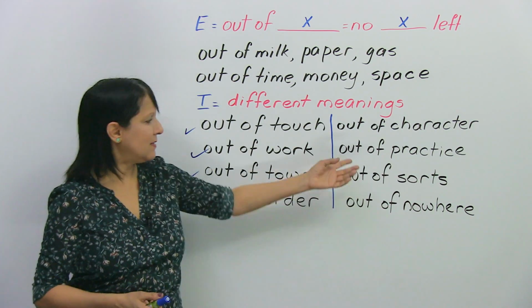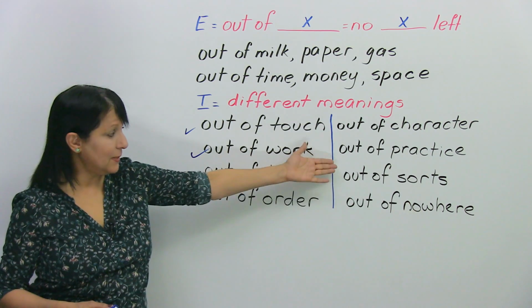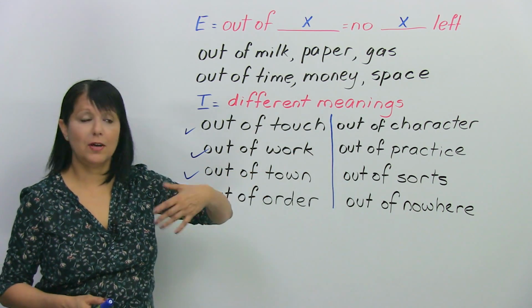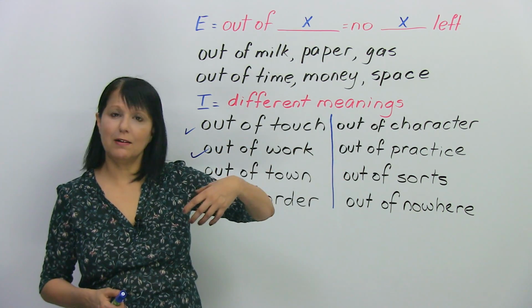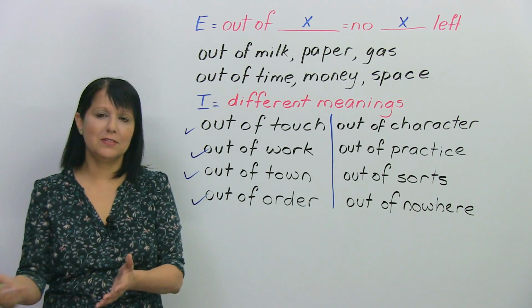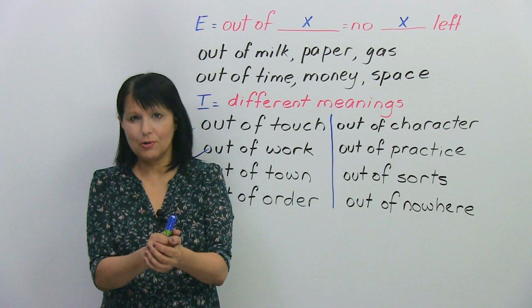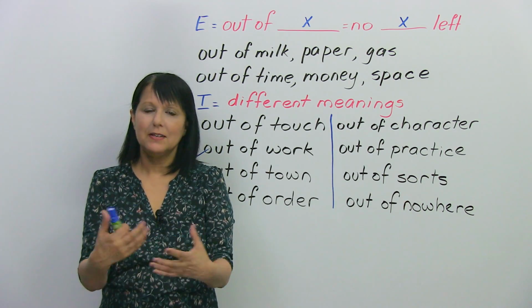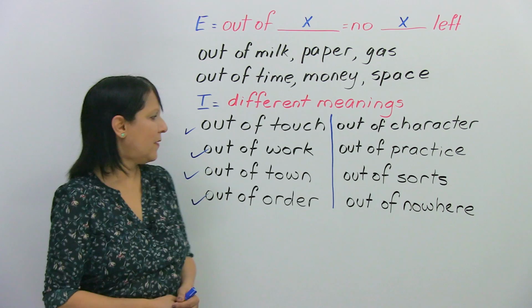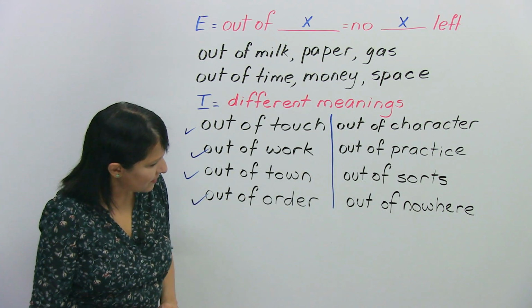It could also apply to things like playing an instrument, for example, okay? You used to play the piano when you were young, and then you see a beautiful piano and some friends say, hey, John, you used to play the piano? And you say, no, I'm a little out of practice, okay? That means you haven't been playing recently. All right, let's look at the next one.